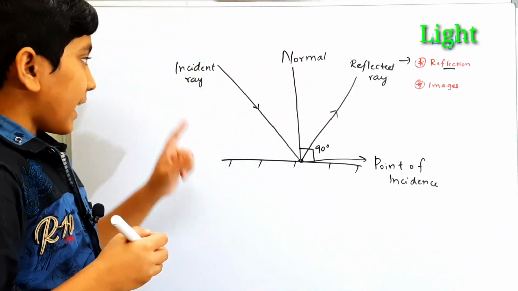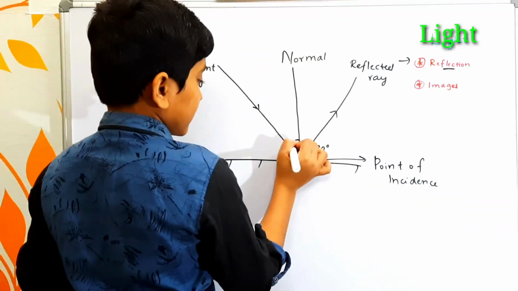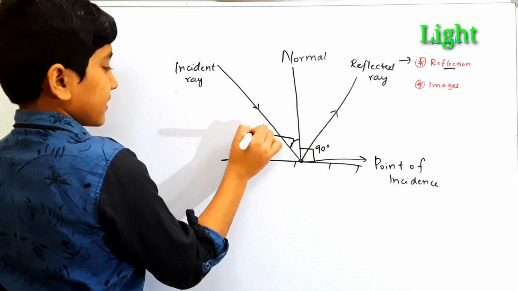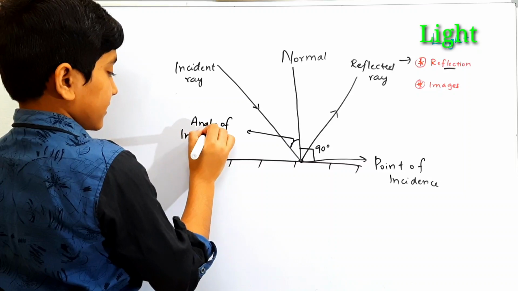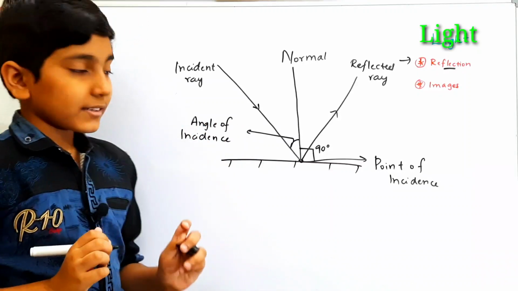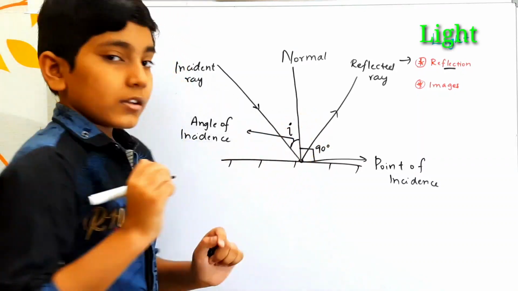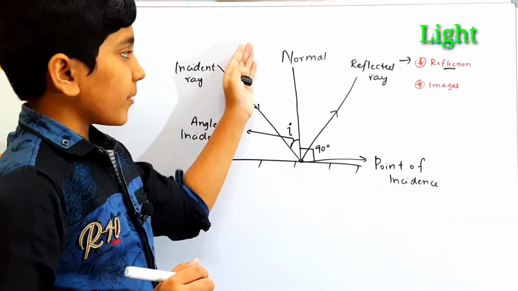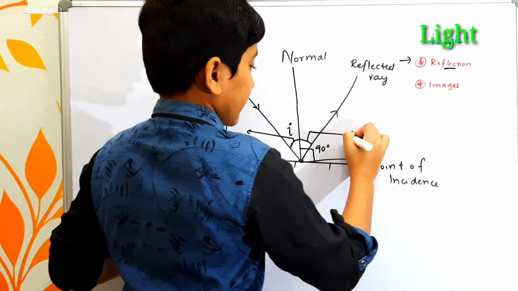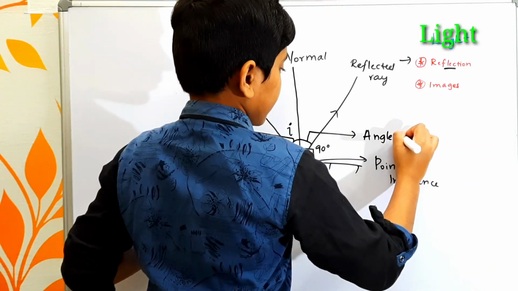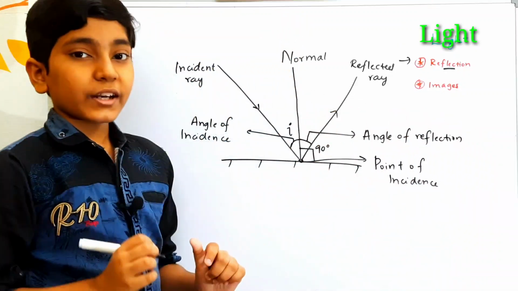And also the angle found between the incident ray and the normal is called the angle of incidence. So this angle is the angle of incidence, and it is represented with I. So next, the angle found between the normal and the reflected ray is called the angle of reflection, which is represented by R.